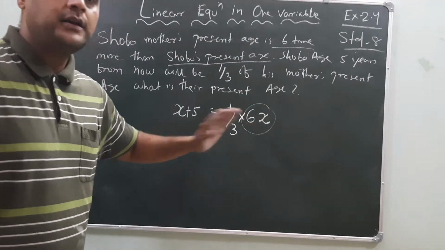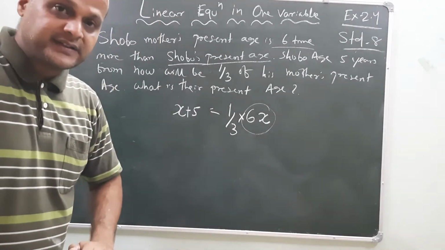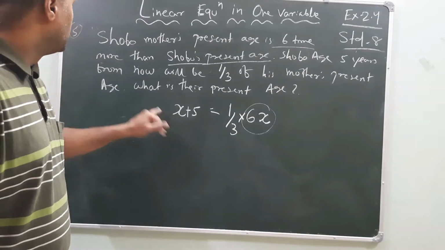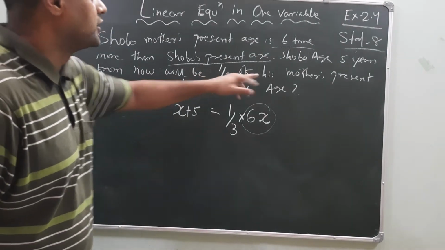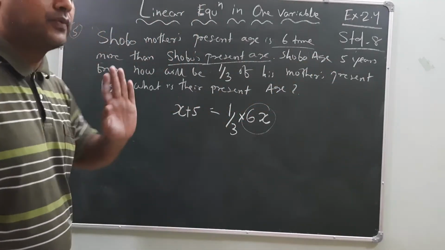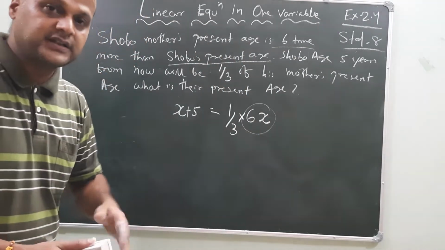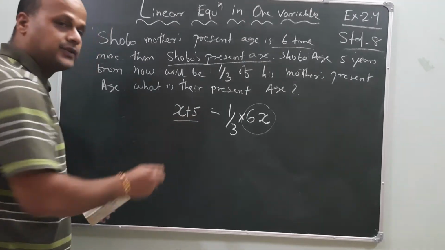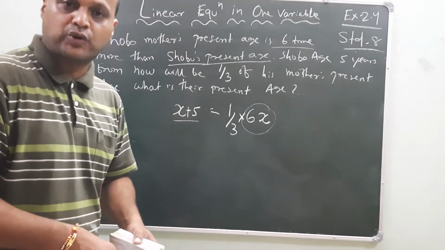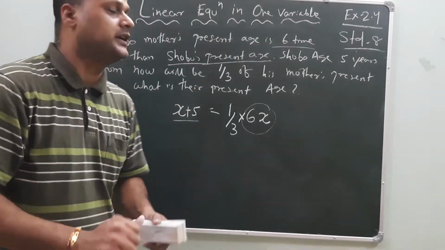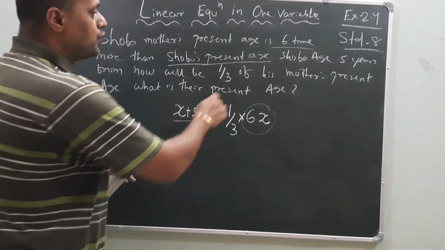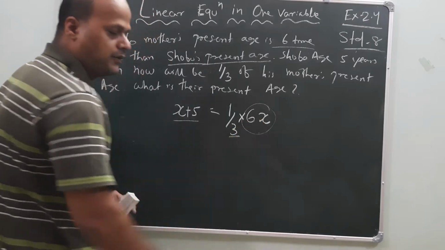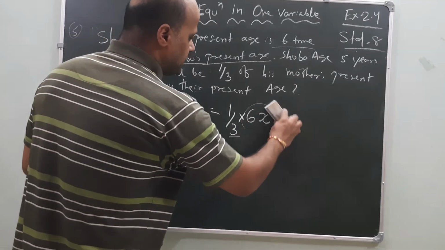Again she is saying that from now, Shobu's age 5 years from now means from the present to the future, added 5 years. So it is 1/3 of his mother's present age. 1/3 of his mother's age means 1/3 of 6x. So our statement is formed.